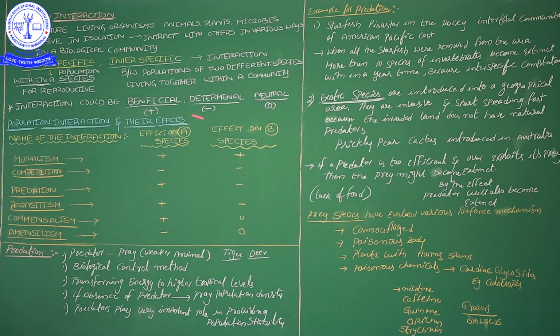So these are the three aspects of an interaction: whether the organism gets a benefit, is harmed, or is neutral.